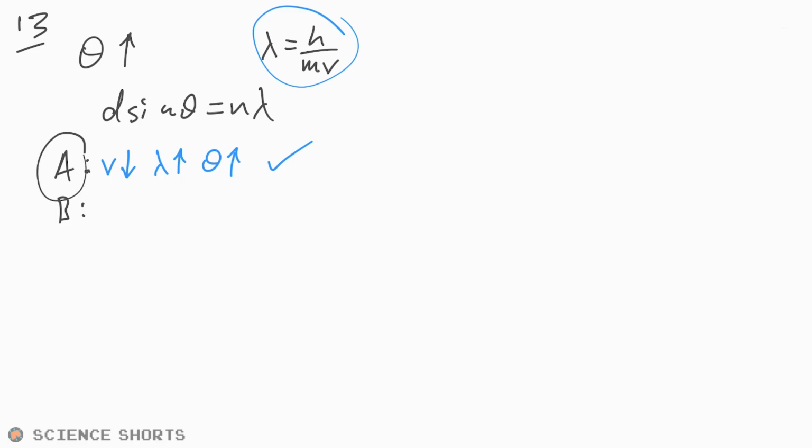So B, replacing the electrons with protons. So if they're protons, that means that the mass has gone up. Oh, same kinetic energy. So here's half mv squared. If that goes up, then that means the speed goes down, but the speed goes down by... Oh, man. This is a tricky one, actually, but fine, let's do it. We have de Broglie's equation here, and that's h over mv, isn't it? Momentum. But the problem is that if we're talking about kinetic energy, then we need to put kinetic energy in there. And sometimes you will need to do this. So let's just have a look.